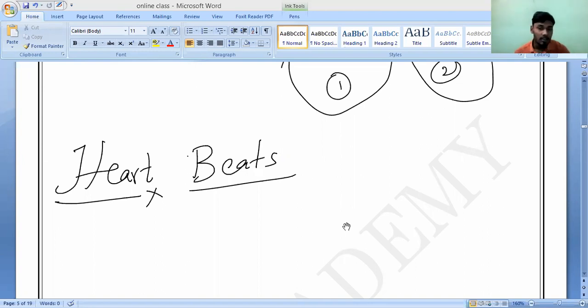Heartbeats, let us discuss. As we know, the heart pumps blood. What is the function of the heart? It will pump the blood. Correct or not? Yes or no? Yes, sir. For example, we have two kinds of tubes: one is arteries, another one is veins.